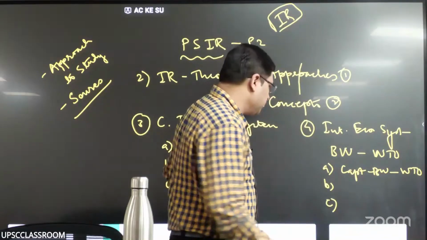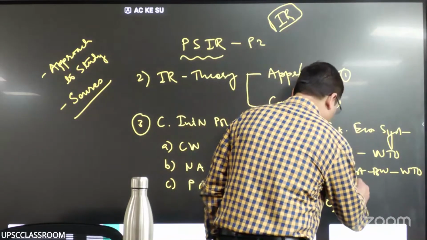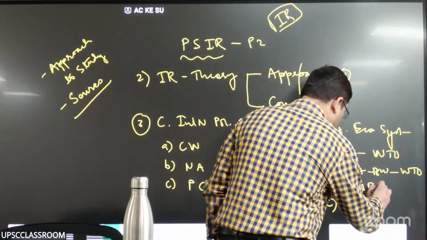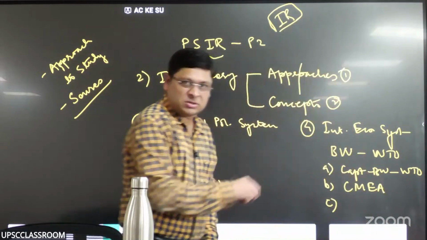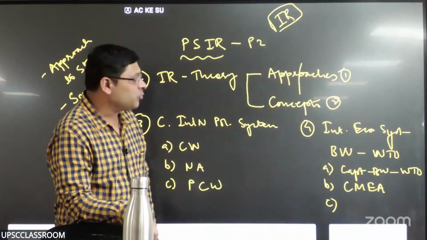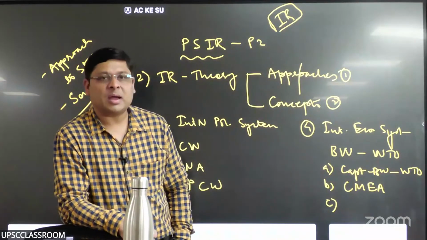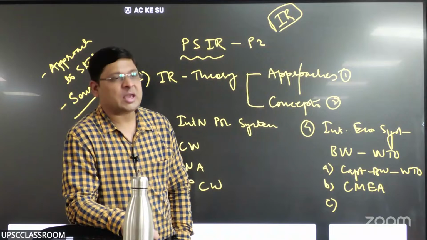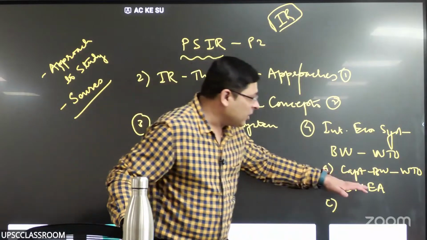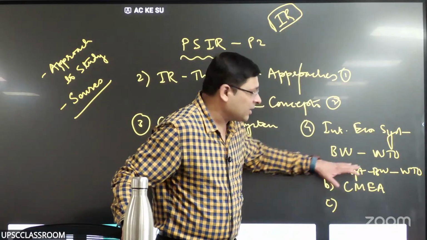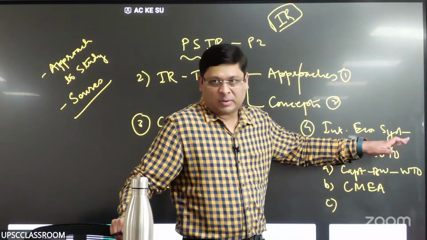That is called CMEA. This is mentioned in the syllabus, CMEA, right? Council for Mutual Economic Assistance, right? CMEA. It could not develop to the level of sophistication that the capitalist system developed, right?